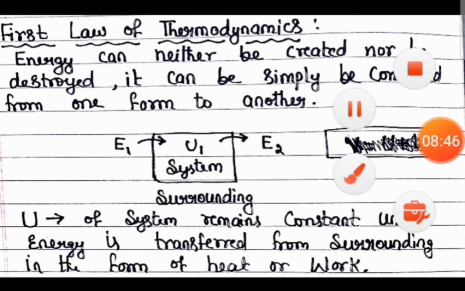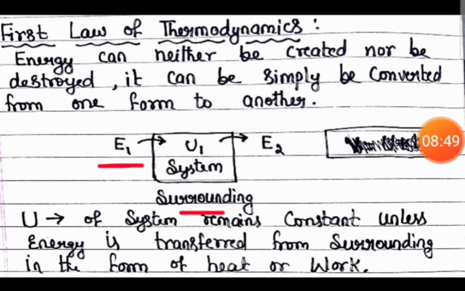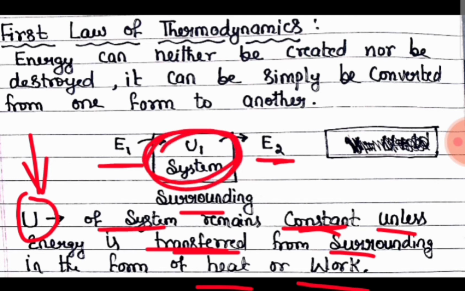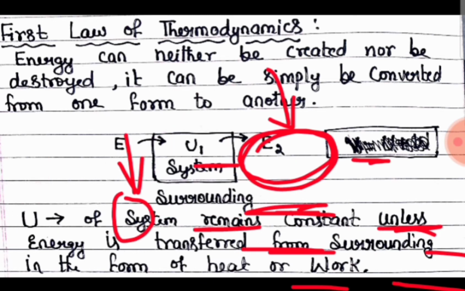If you supply some energy, it will release energy in another form. Internal energy of a system remains constant unless energy is transferred from the surroundings in the form of heat or work.